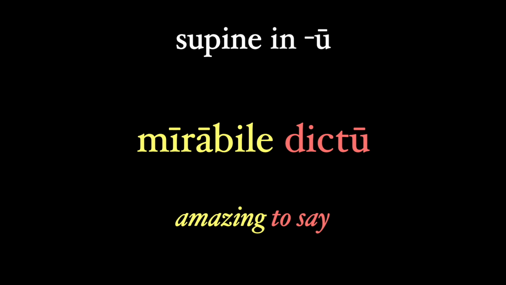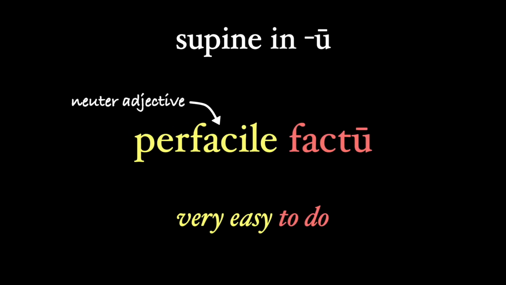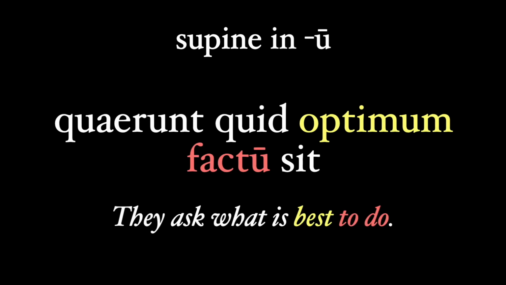See Rule 74 for the same translation with the supine ending in um. In fact, you see this sort of exclamation all over Latin literature. The neuter adjective followed by the supine in u: perfacile factu, a thing very easy to do. But it's also found in phrases. Quaerunt quid optimum factu sit. They ask what is best to do. Our supine factu depends on the adjective optimum.